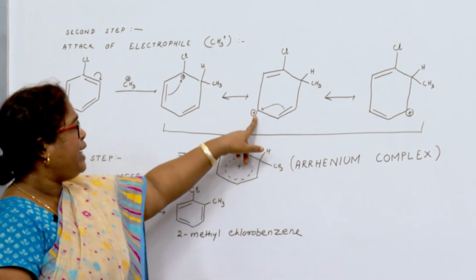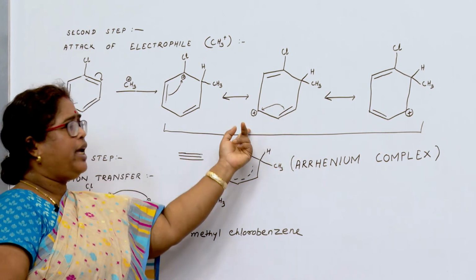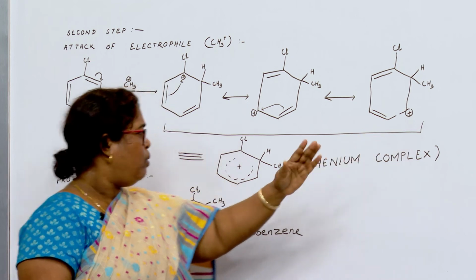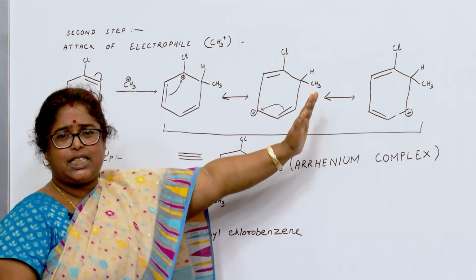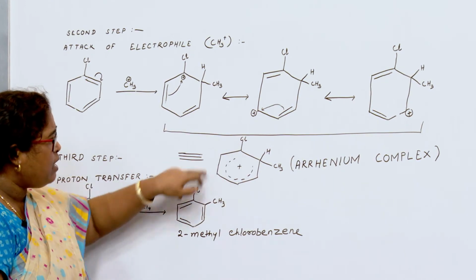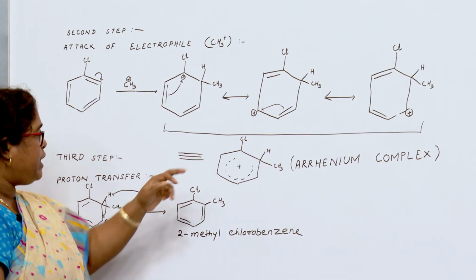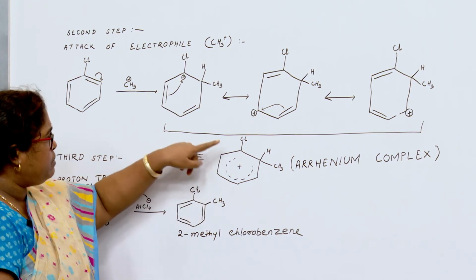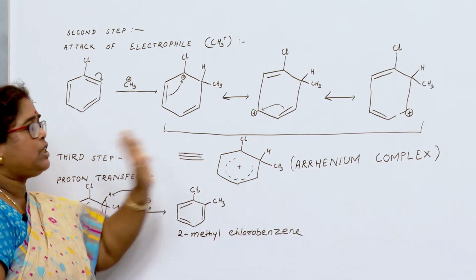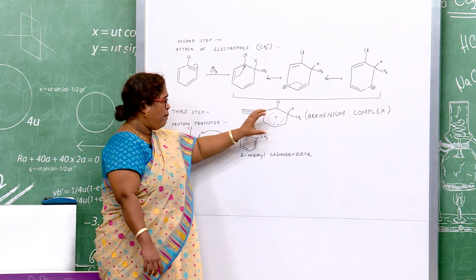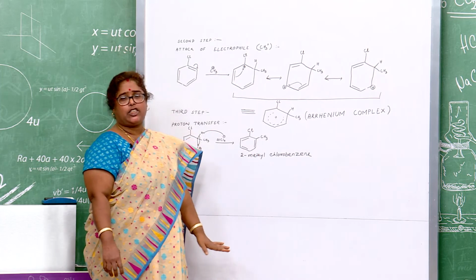Similarly, the electron flow takes place again and the plus charge is formed here. So, in all these three structures you get a positive center here, here and here. So, a positive ion complex, the arenium complex, is